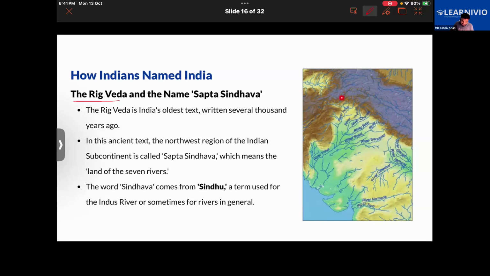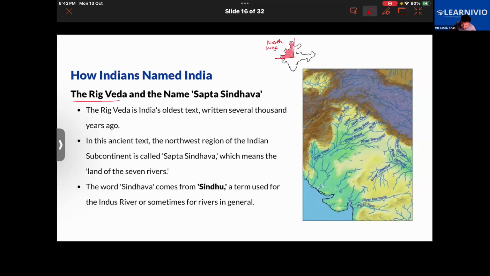See, this is the northwest part of India. Do you spot this part here? See, this right over here is the northwest part of India. Like if this is India, suppose that is India. So this much part of India, we call it northwest. Do you get it, Sai? That is the northwest part of India.